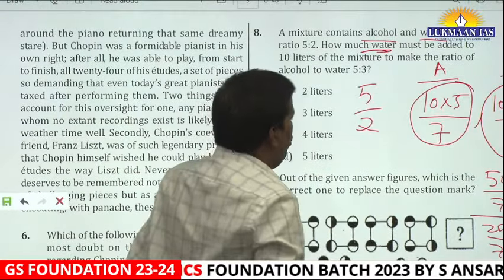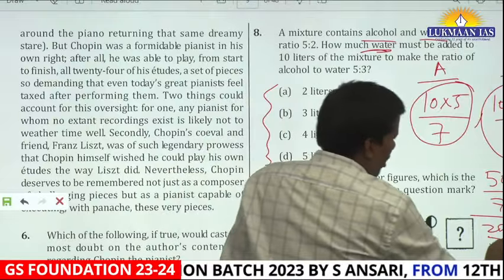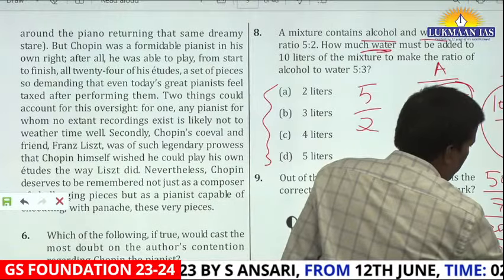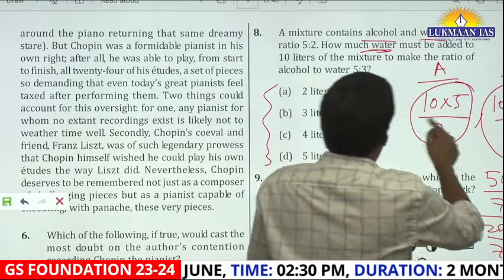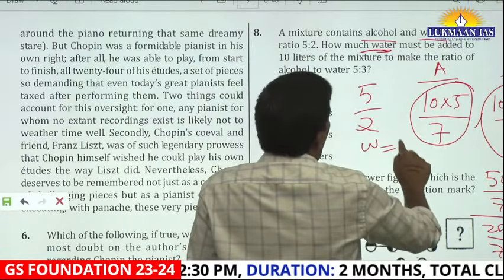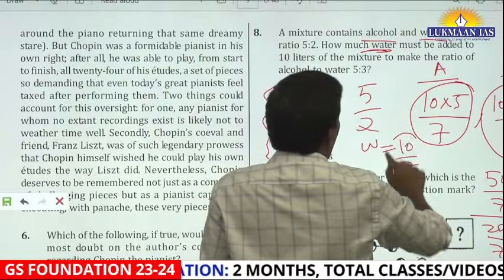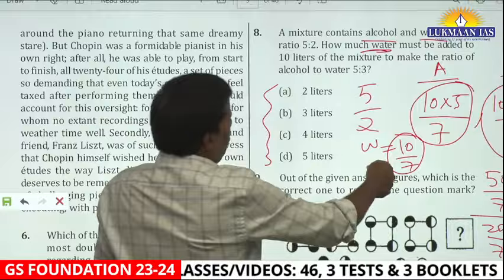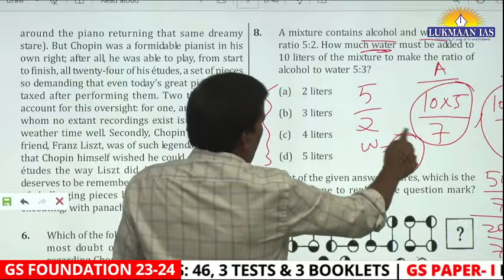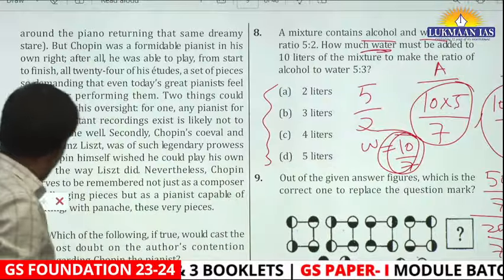When you solve it, you get 10/7, right? Let's say if this W is 10/7, the 7 cuts and the ratio will become 5/3. So the water to be added has to be 10/7. I understand there is no such option here, but the correct answer is 10/7.